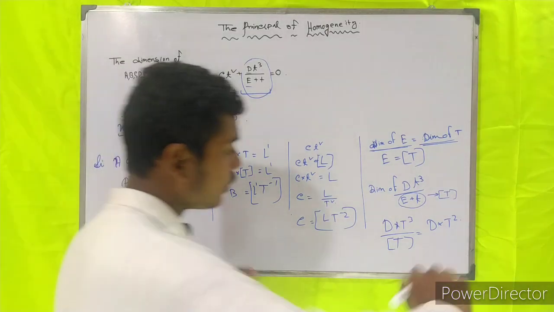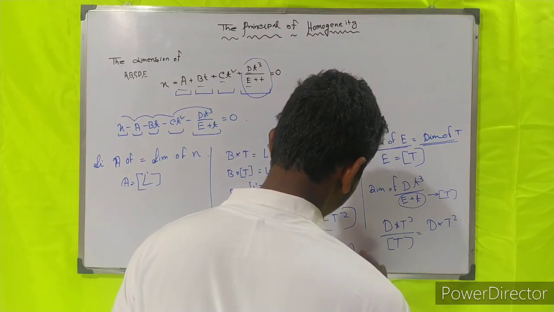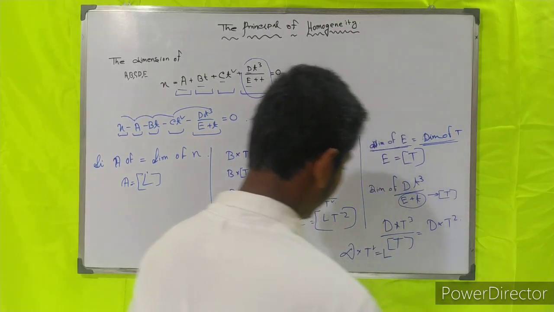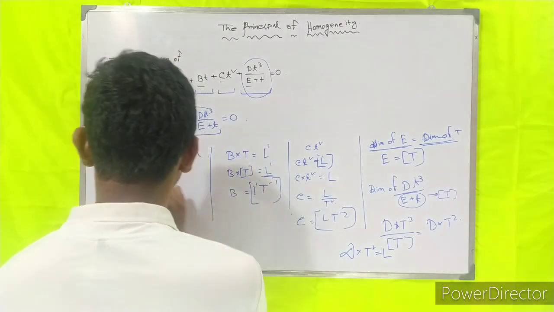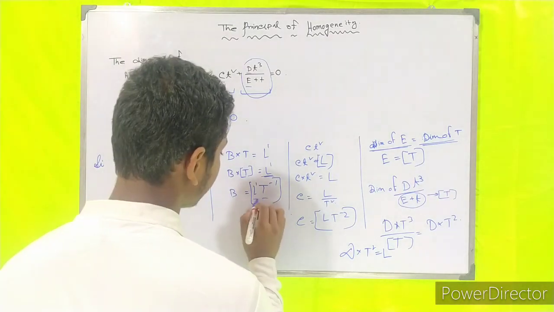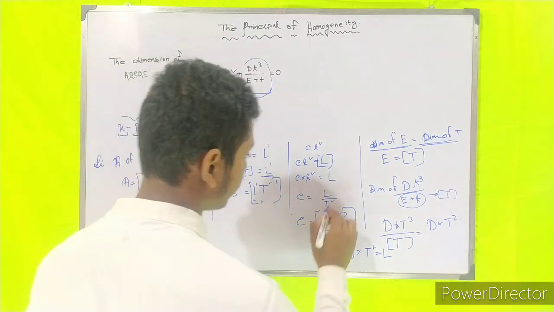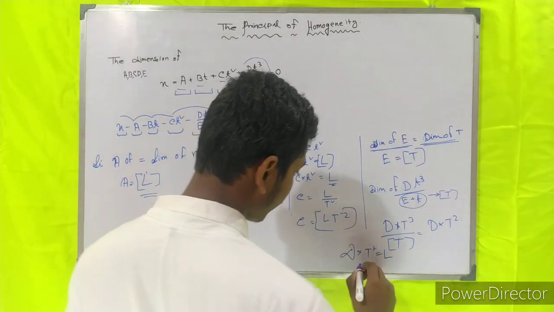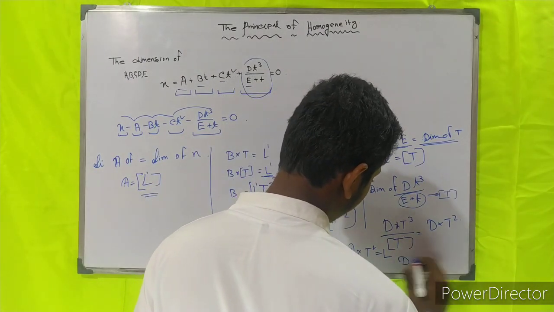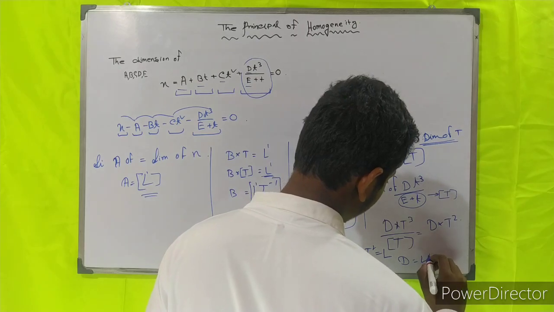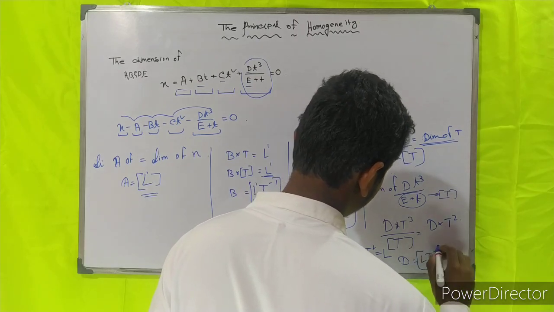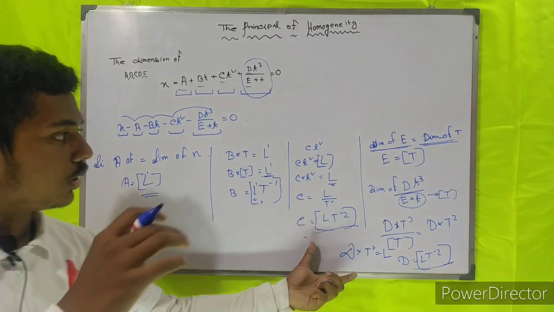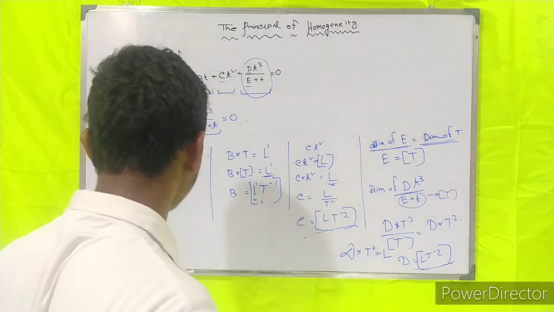So now d into t square is equal to length. That we will do in every place. Now we find that d is equal to L t to the power minus 2. These dimensions are equal, this is the t, this is the L.